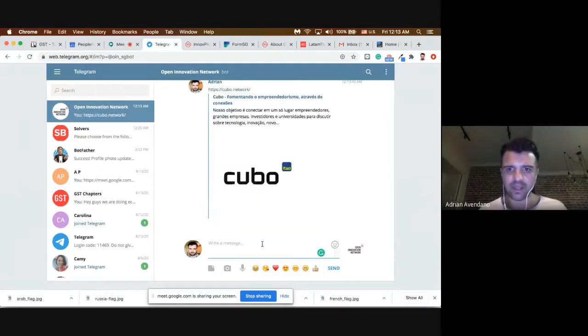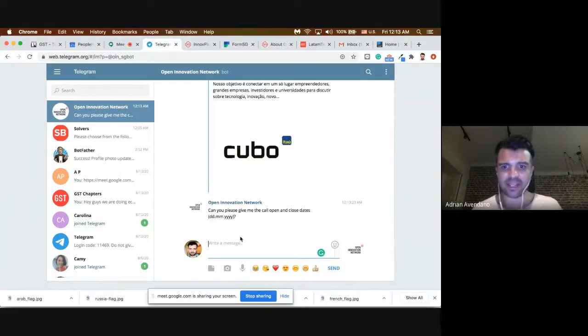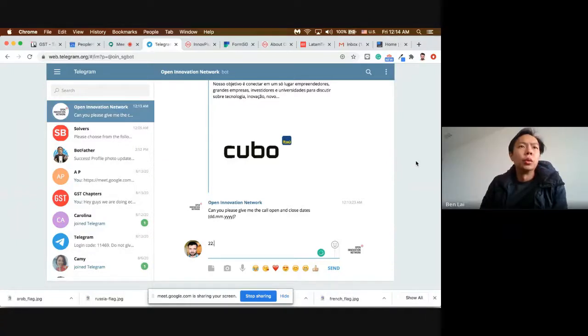The next thing it asks me is the open and close dates. So I'll just put starts, say tomorrow, 22nd. So this is just transferring the form into using Telegram as an input and output method, right?